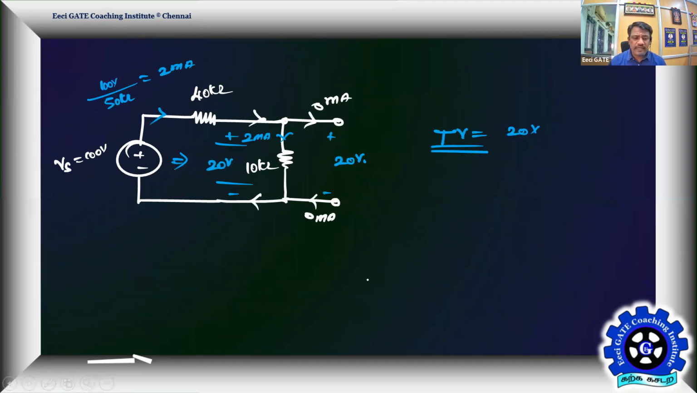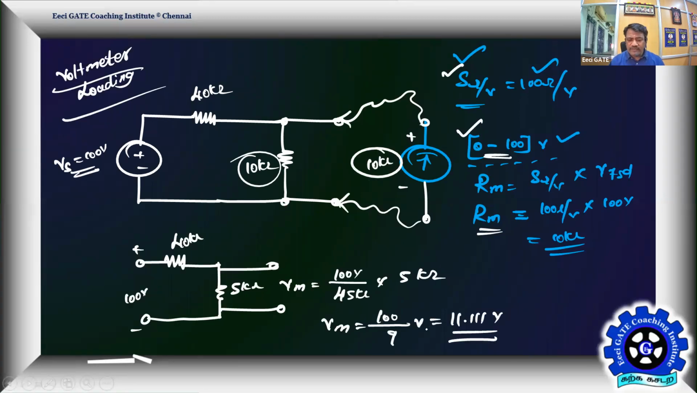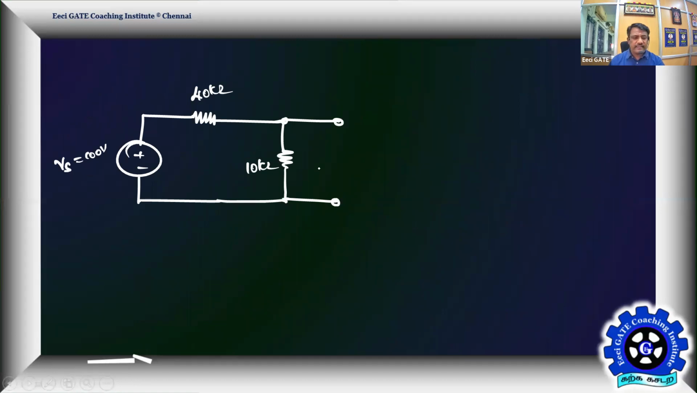But what is it supposed to read? It is supposed to read 20. But what it is reading now is 11.11. What happened? Because of the meter resistance, the measured value becomes less than the true value. The error is going to be negative because the instrument reads less than what it is supposed to read. Right? So this is what happens.